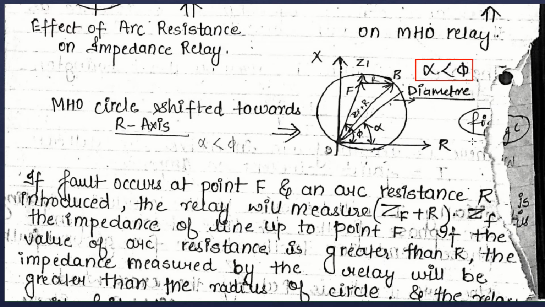If we talk about figure C, here the characteristic angle of the Moore relay is less than the characteristic angle of the line, that is the alpha value is less than phi. Therefore the Moore circle will get shifted towards the R axis, and the resulting characteristics will now tolerate a greater value of arc resistance.